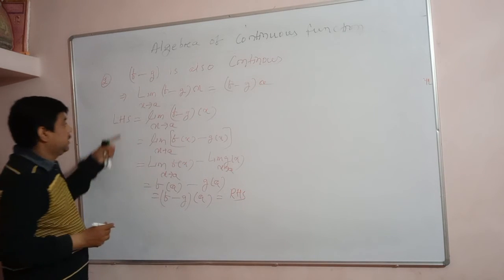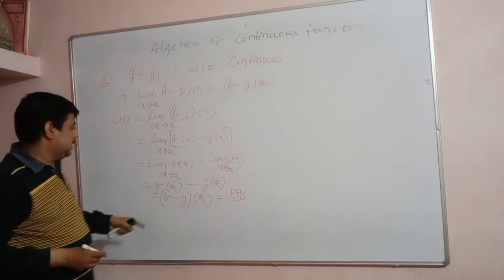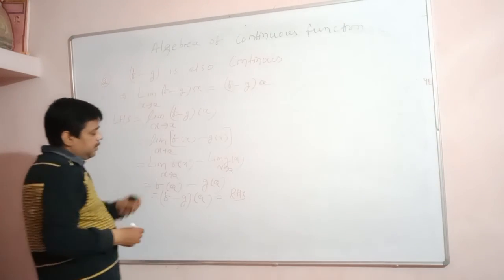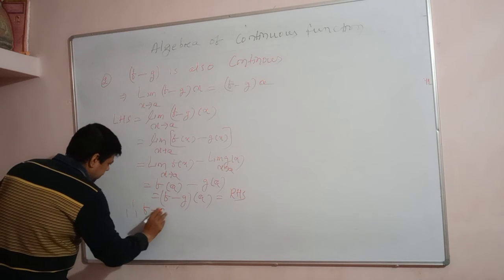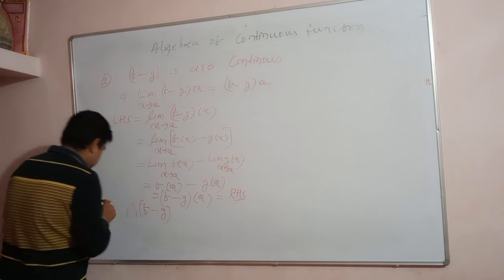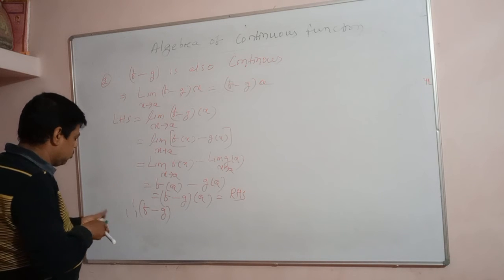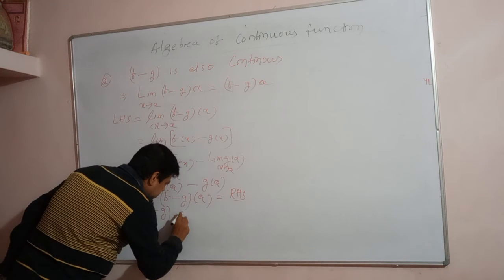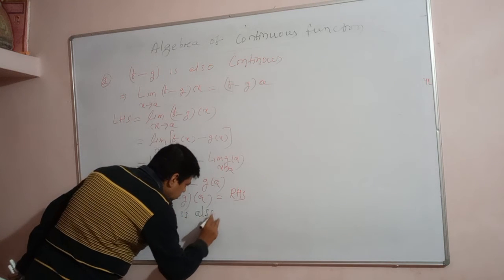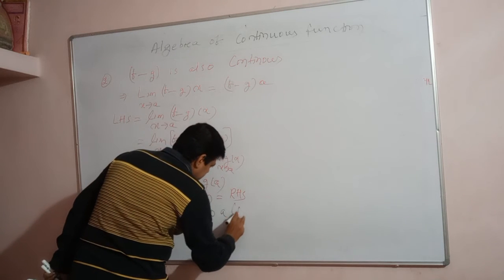So since the limit of (f minus g)(x) is equal to the functional value (f minus g)(a), it is proved that f minus g is also a continuous function.